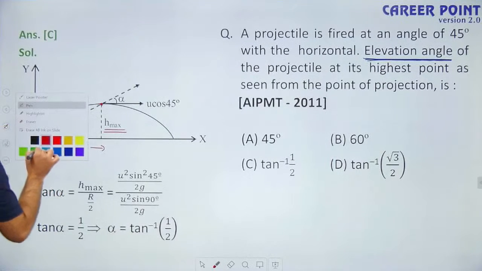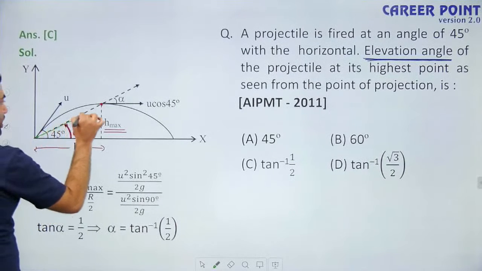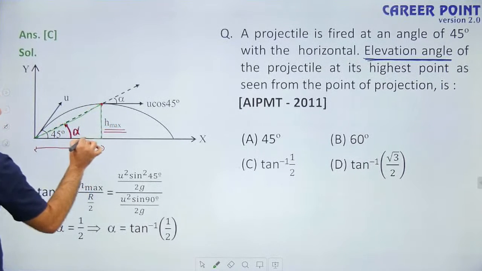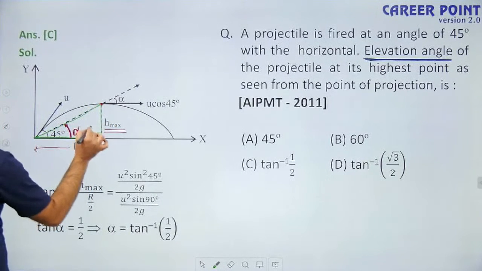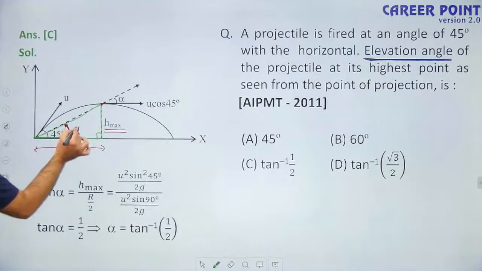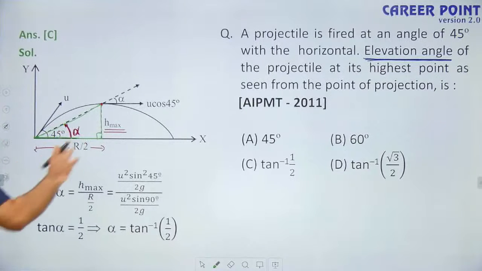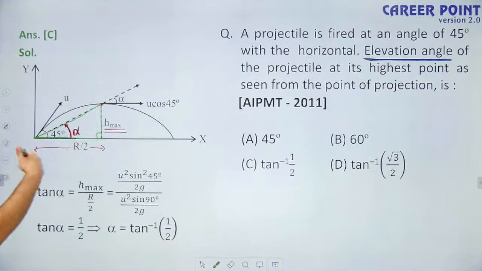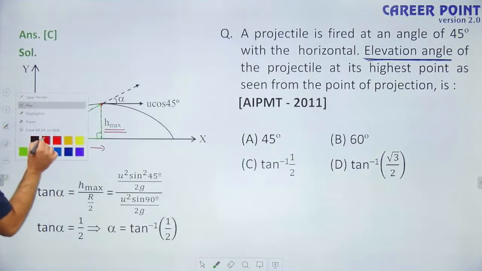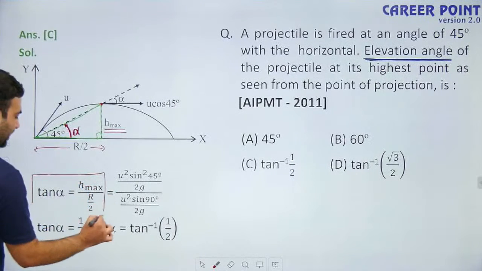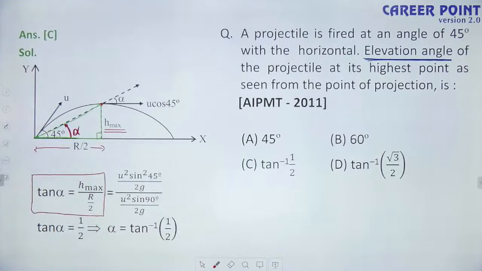Look at this triangle. This angle is 90 degree. So tan alpha is maximum height divided by half of range.